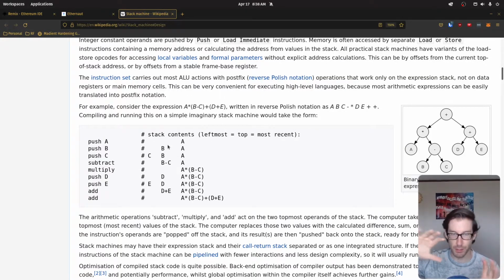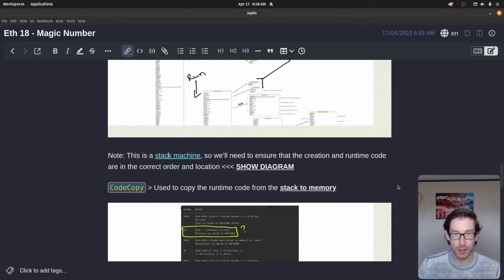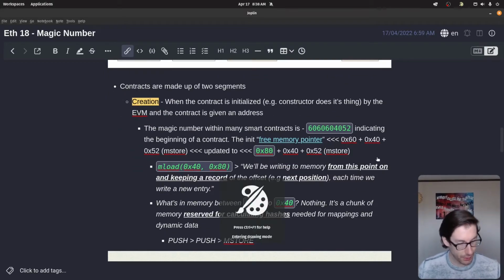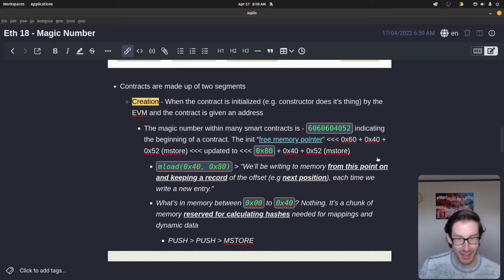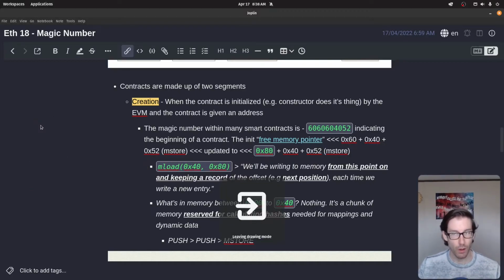That's a very simple example that gives you an idea of how things need to be chronologically based, which directly applies to how we're going to solve this challenge. And that's also why I went into that big long rant, because when I've shown this example here, we can see that 80, 40, and 52 are reversed from what you can see here. The reason is that's the whole stack process, right? We're first going to put on the load, then we're going to put on the 40, and then we're going to put on the 80. We're going to do that because we need to do different things to each of these in a chronological order before this can be actually completed, because it needs these two values first. Hopefully that makes sense.